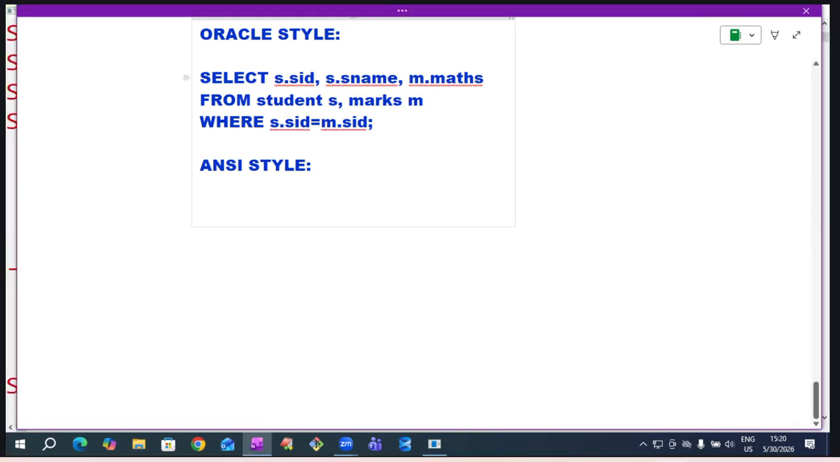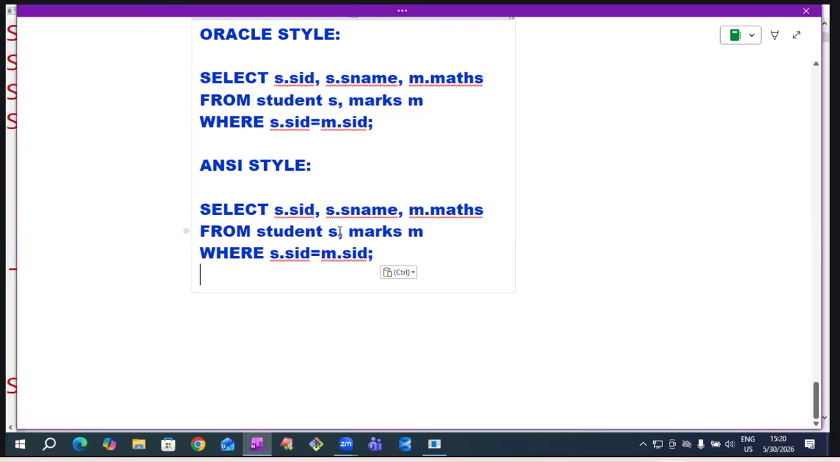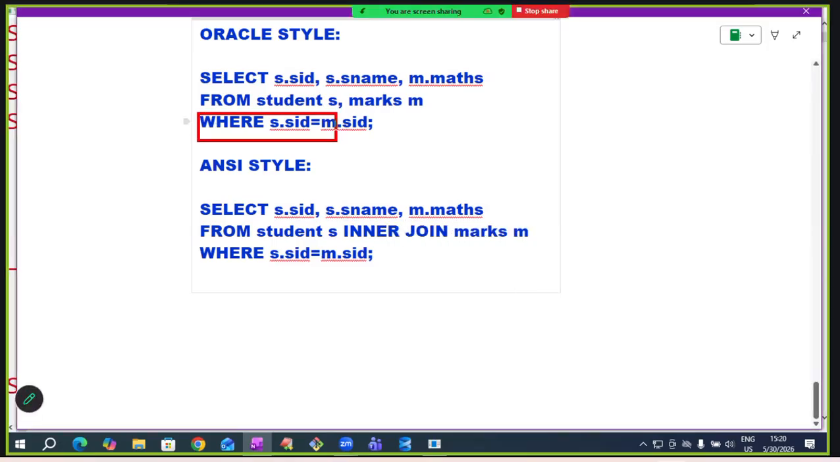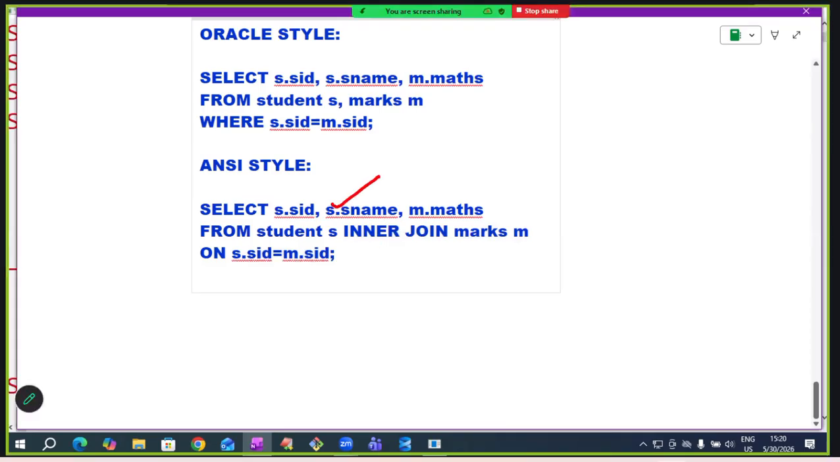Okay, once again, I'm telling, listen. This is Oracle style. How to write in ANSI style? In Oracle style, to separate two table names, we write comma. In ANSI style, to separate two table names, we use a keyword. For inner join, use the keyword inner join. In Oracle style, we write the join condition in the WHERE clause. In ANSI style, we write the join condition in the ON clause. That's it. If you know these two differences, comfortably you can write in ANSI style.